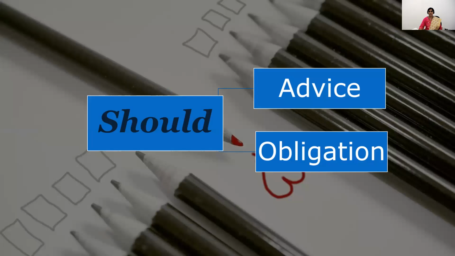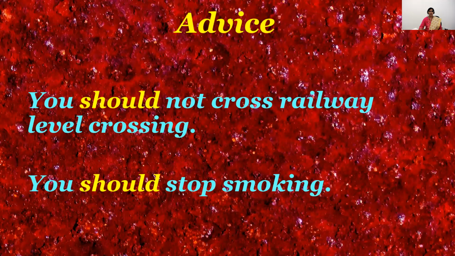Here we are with the next modal verb, should. This modal verb we mostly use for giving advice or for obligation. The word should is the past form of the modal verb shall. How does the word should provide the function of giving advice? Let us see. You should not cross railway level crossing.